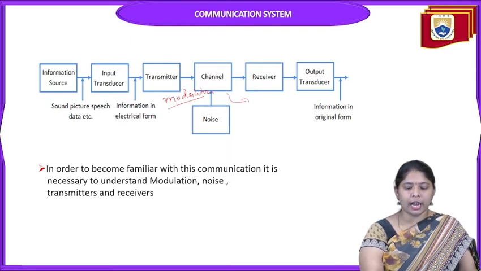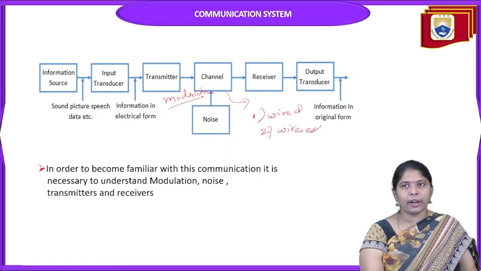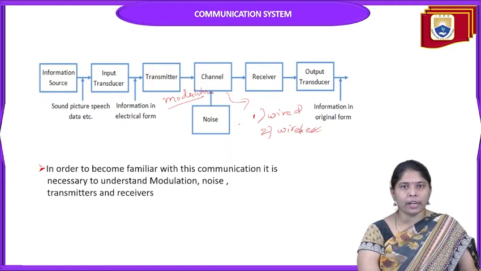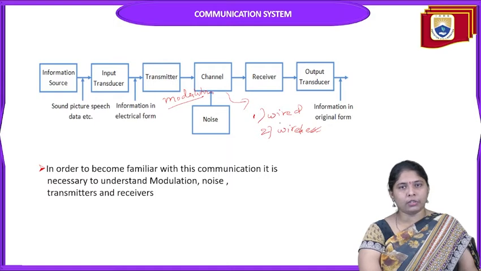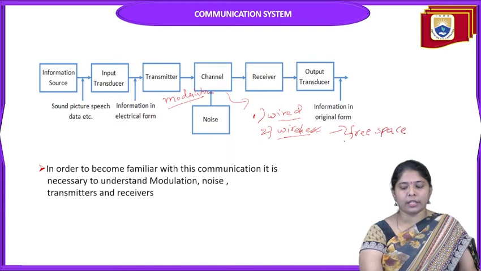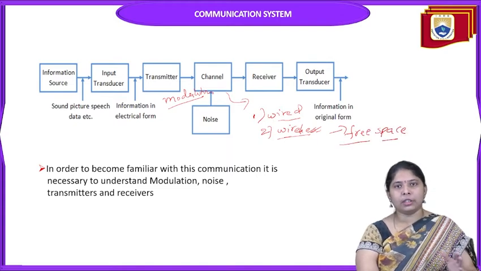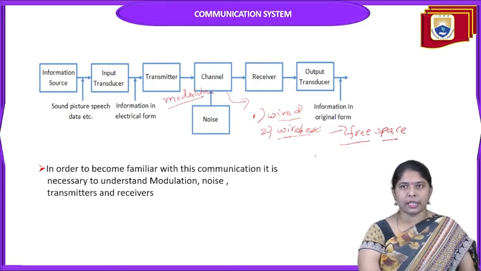Channel is classified into two types: wired channel and wireless channel. So the media may be wired media or wireless media. Wired media means, as we have seen, optical fibers, twisted pair, and coaxial cables are examples of wired communication. And for wireless, the media is free space. Free space acts as a channel for wireless communication, as the wave signals are transmitted through free space.